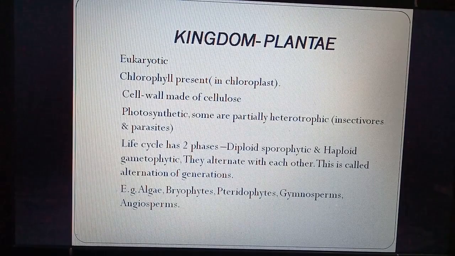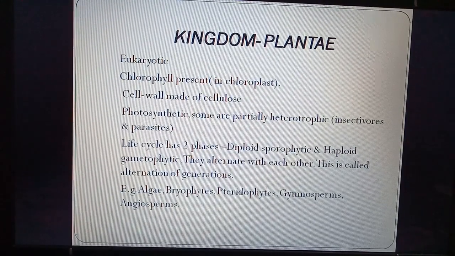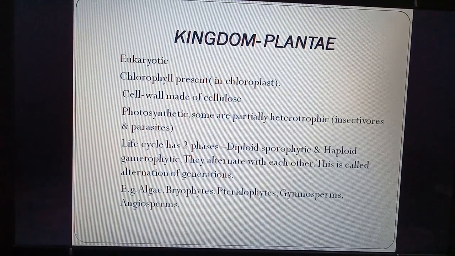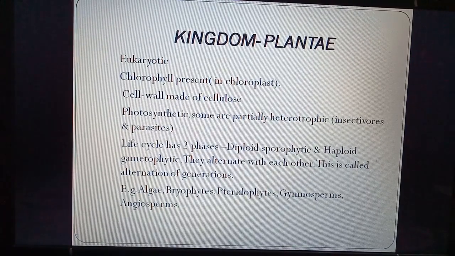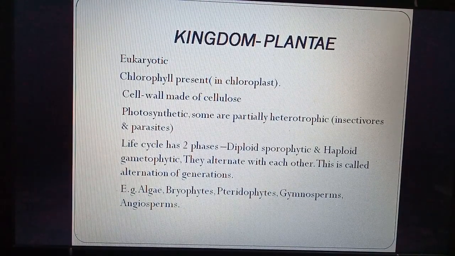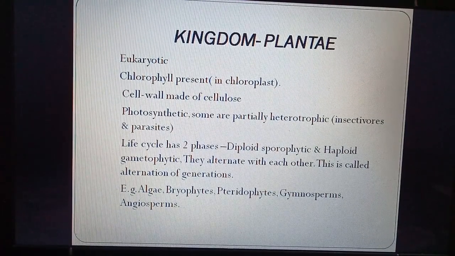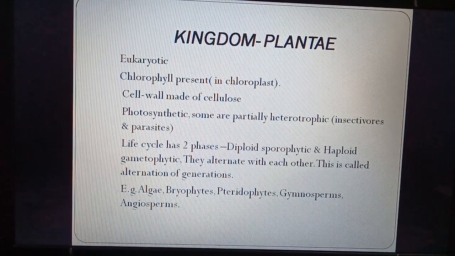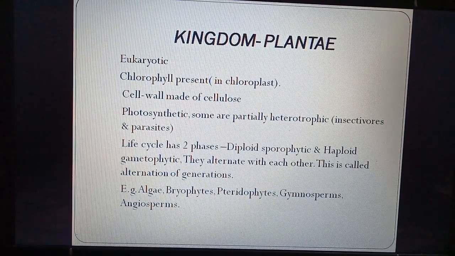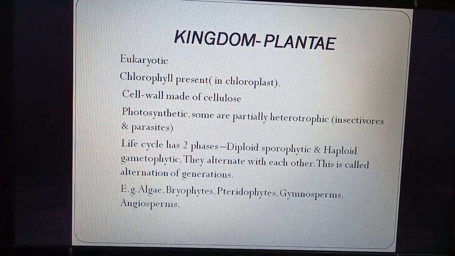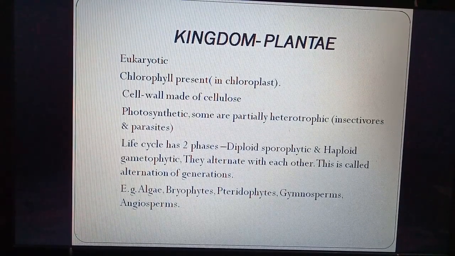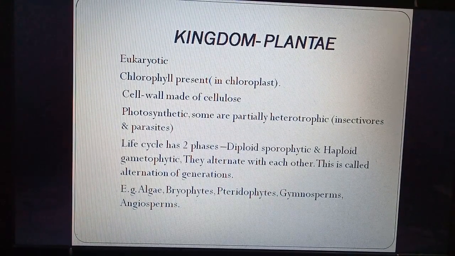So sporophyte is when reproduction is not taking place, when we can see the leaf, stem and roots, and gametophyte is when they are producing gametes like flower.